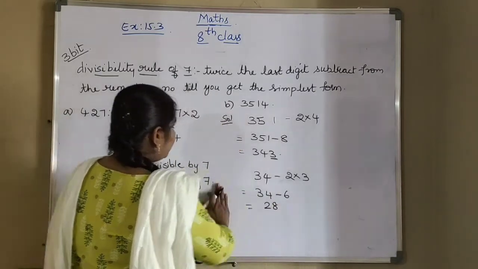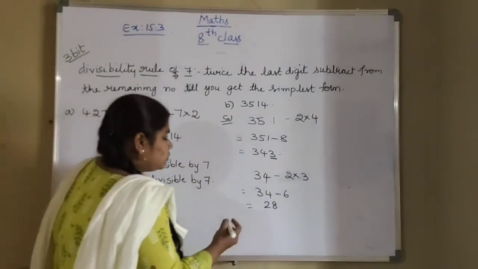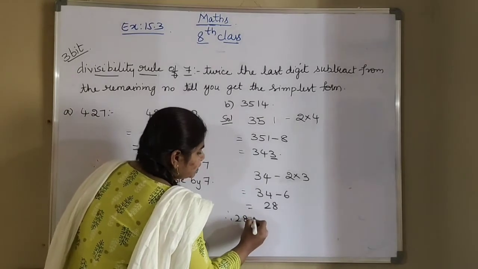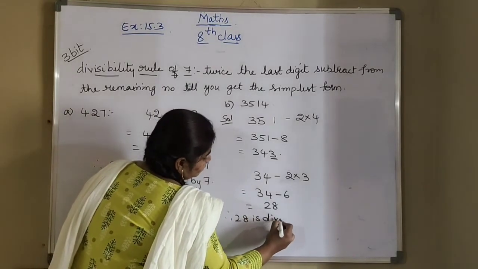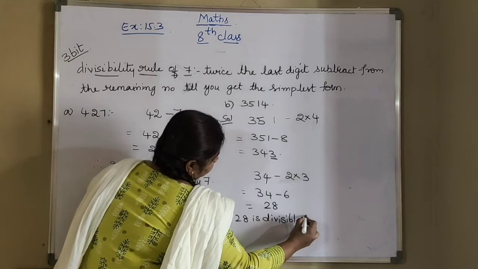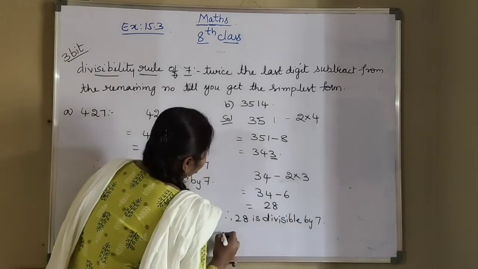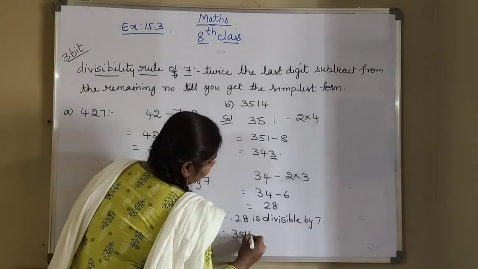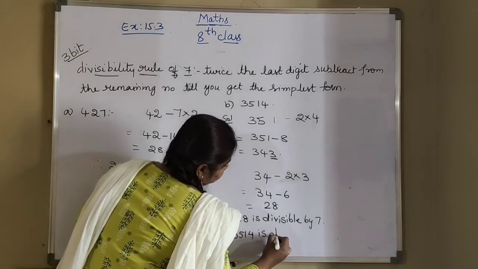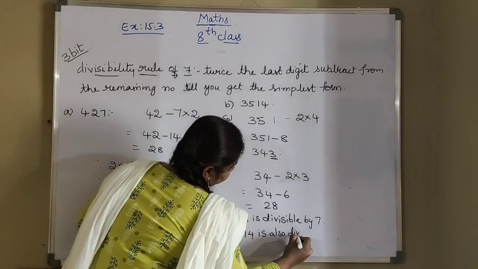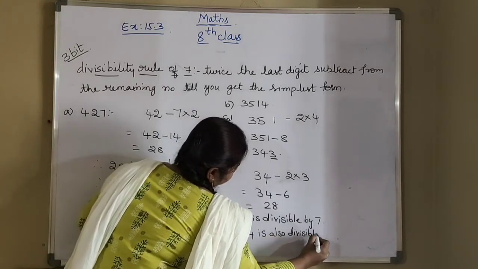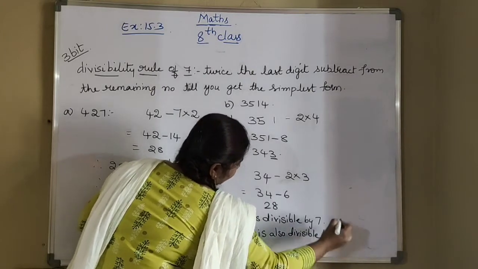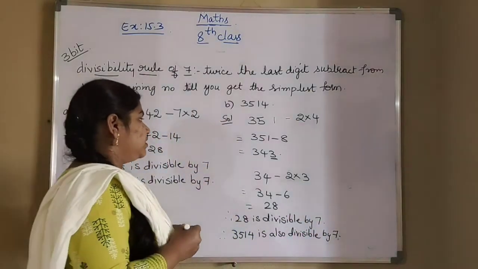So 28 is a multiple of 7. So we can write here 28 is divisible by 7. So therefore 3514 is also divisible by 7. So this is our second bit.